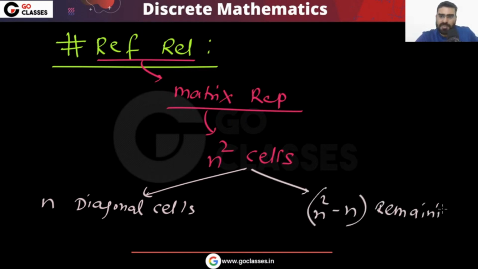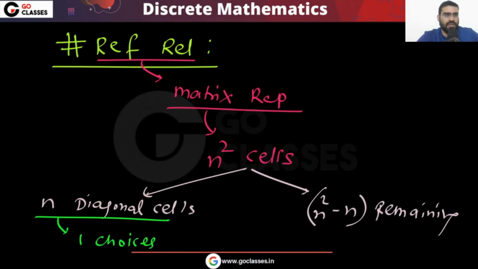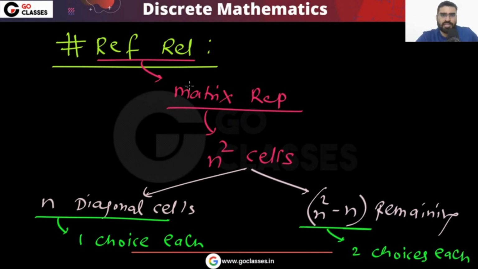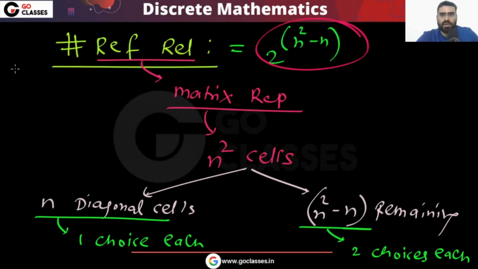For the diagonal cells there will be only one choice, one choice for each cell, and for the remaining cells you have two choices for each cell. So the number of reflexive relations will be 2 power n square minus n. This will be your final answer.